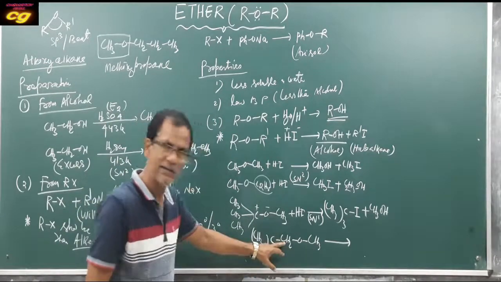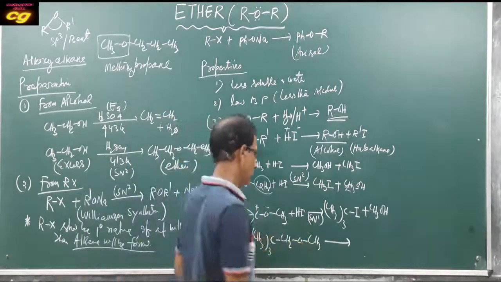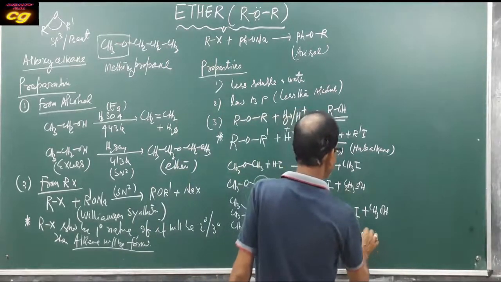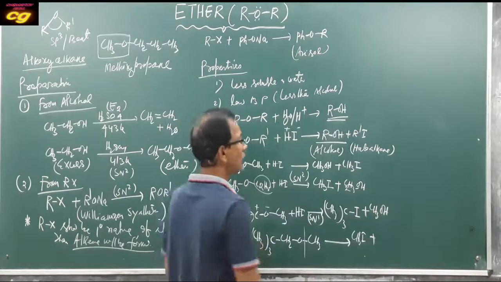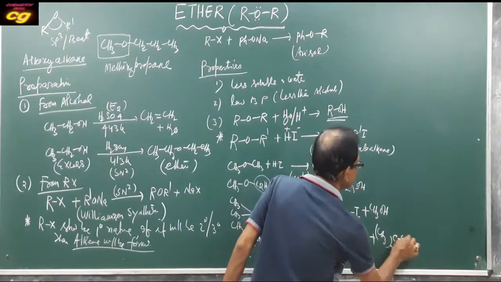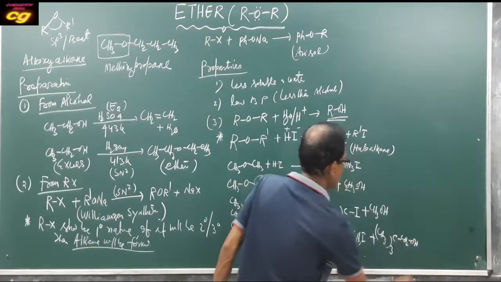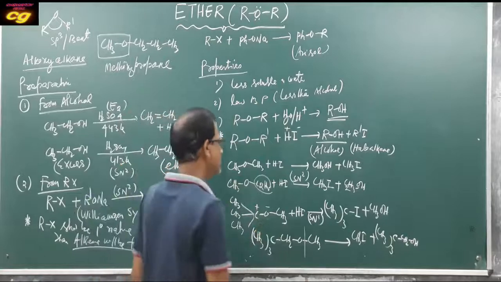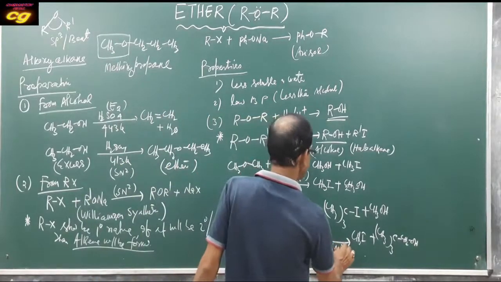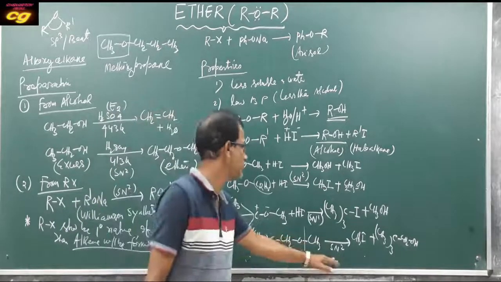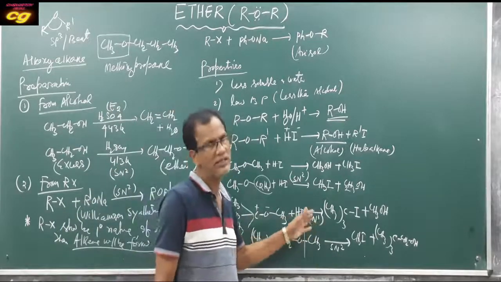So I minus cannot attack here, it will prefer this. So the result is CH3I and the remaining will be alcohol. This is your SN2 mechanism, when a carbocation is not formed. If a carbocation is formed, that is the SN1 mechanism.